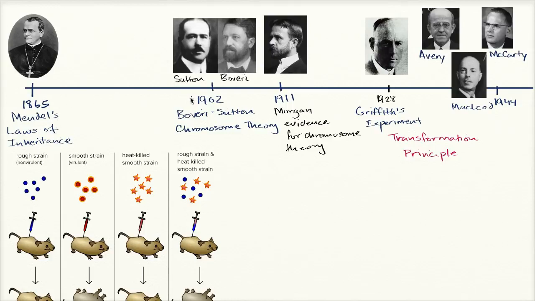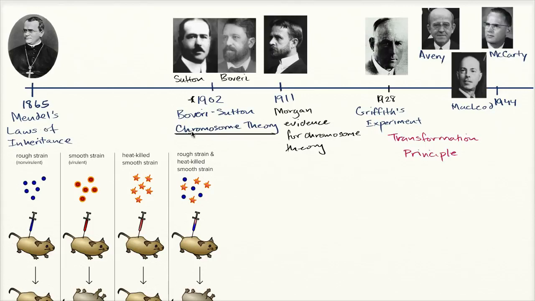And in 1902, we have the first really solid theory for what the molecular basis for those inheritable factors actually could be. This is when Boveri and Sutton come up, and they independently did their work, but they both came to the same theory at around the same time. They came up with the chromosome theory, now called the Boveri-Sutton chromosome theory. And their work was based on observing how cells divide, especially meiosis, and then seeing how these chromosomes seem to pair up, then segregate, then independently assort and get passed on to their offspring.